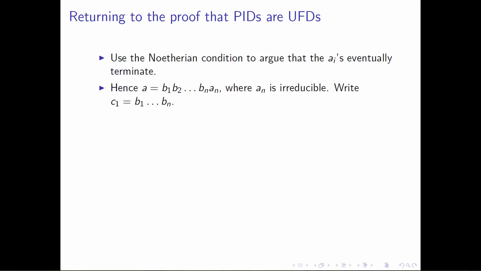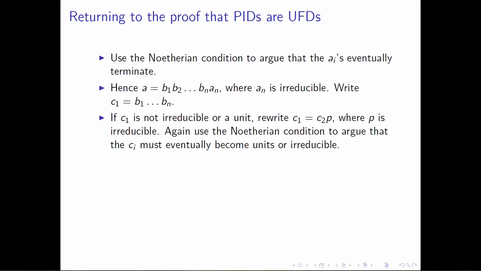Now to continue with this proof, what we want to finish sketching is the proof that every non-zero non-unit has a decomposition as a product of irreducibles. We're not going to talk quite as much about the uniqueness of this up to rearrangement of terms and up to multiplication by units. But let's say all of these elements, B1 out through Bn, let's just call them C1. Let's abbreviate that and make it a little bit shorter.